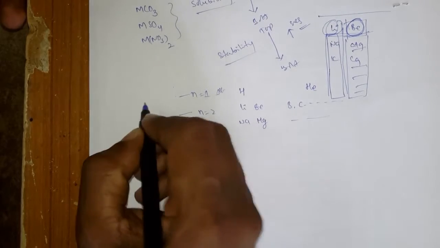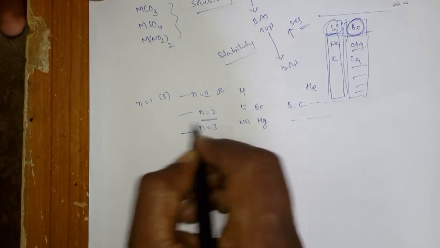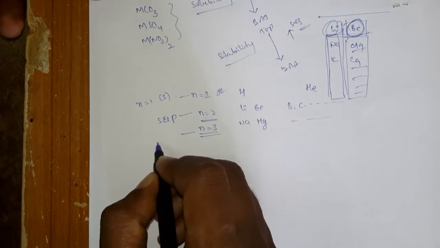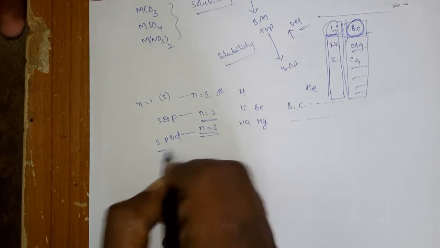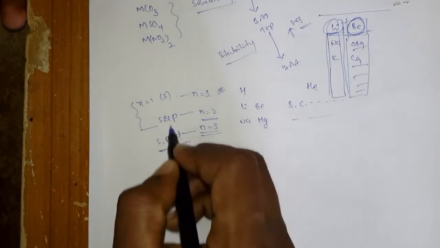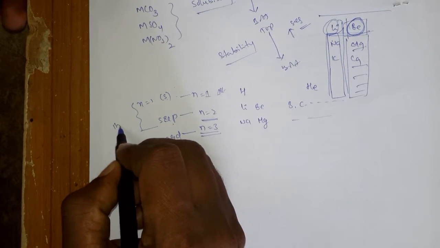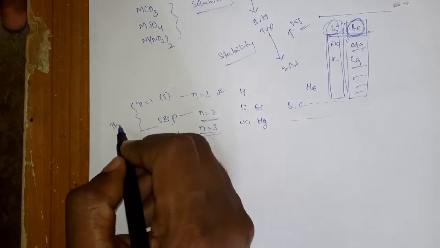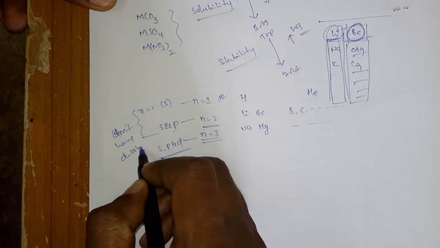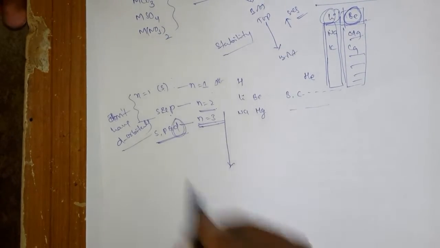In the first period, n is equal to 1, what orbitals are present? Only s orbital. For n equal to 2, s and p orbitals. For n equal to 3, s, p and d orbitals are present. So n equal to 1 and 2 generally don't have d orbitals. From n equal to 3, the d orbitals are present.